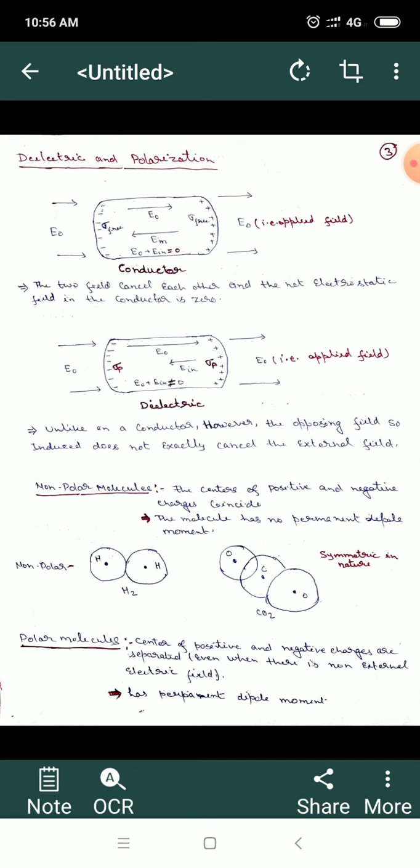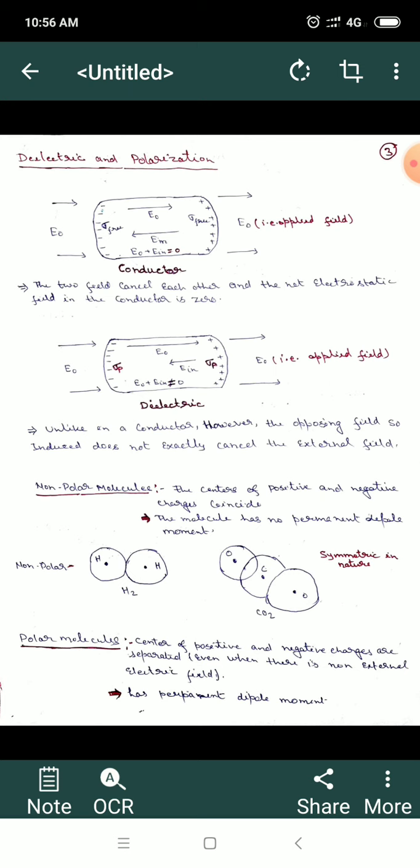So an internal electric field will be created within the dielectric material. Obviously, in the case of dielectrics, there will be no internal electric field because a large number of tiny dipoles are created within the dielectric materials.